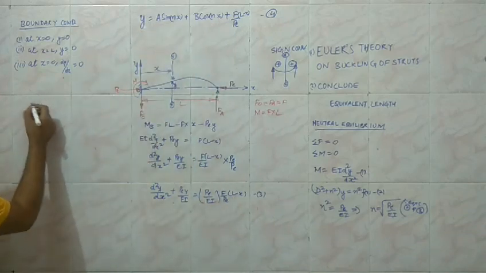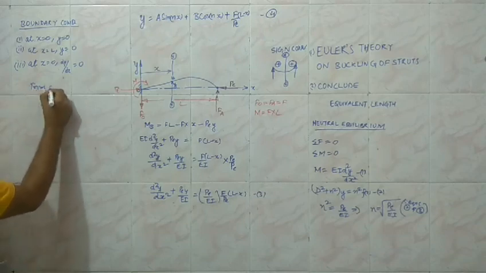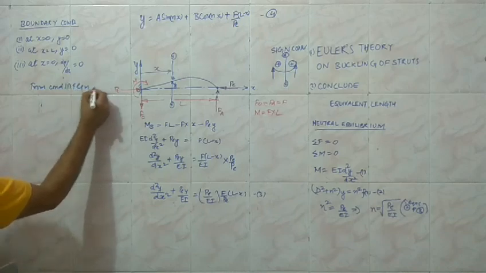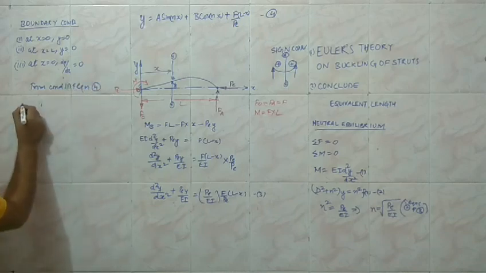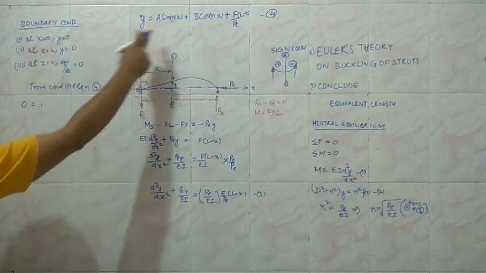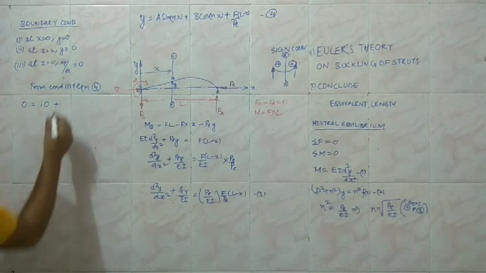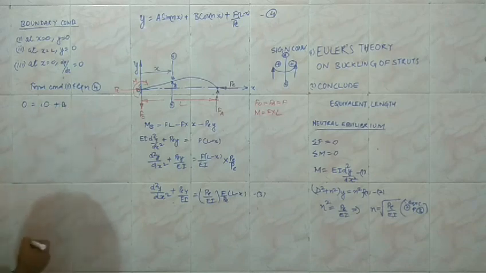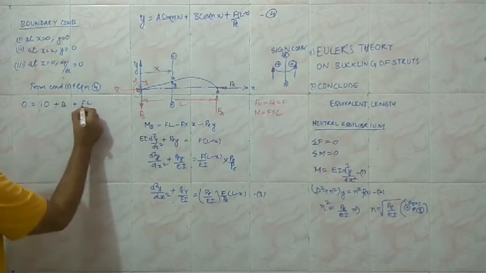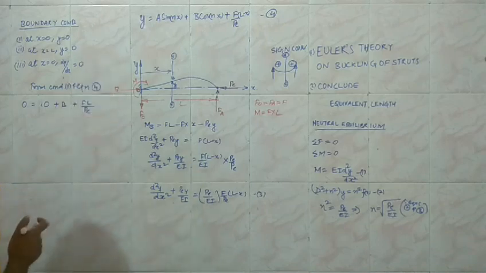So from condition 1 and equation 4, we have 0 equal to, x equal to 0 means the sine component is going to be 0, plus the coefficient of B is going to be equal to 1, and plus FL upon PE because x equal to 0.